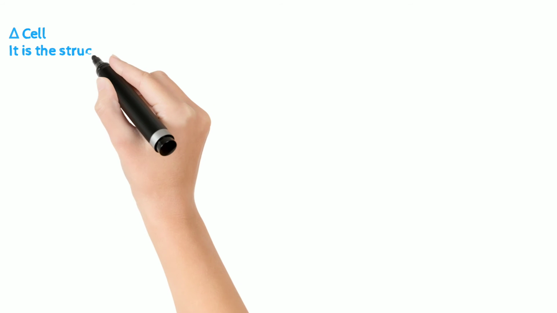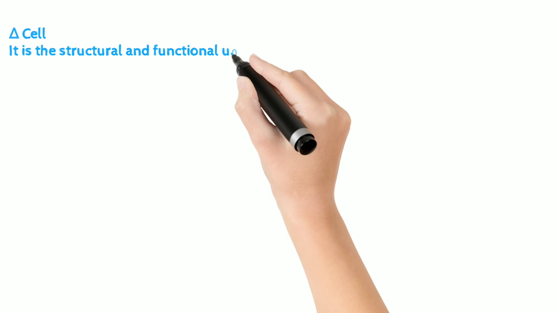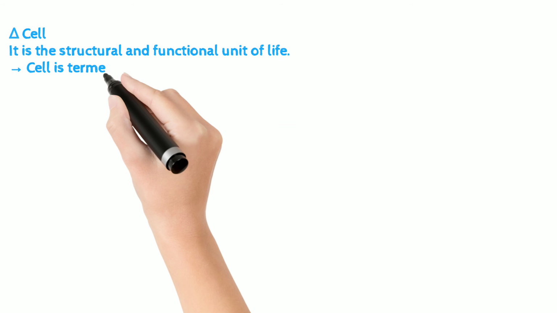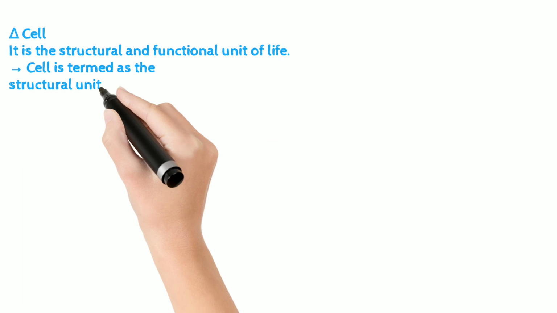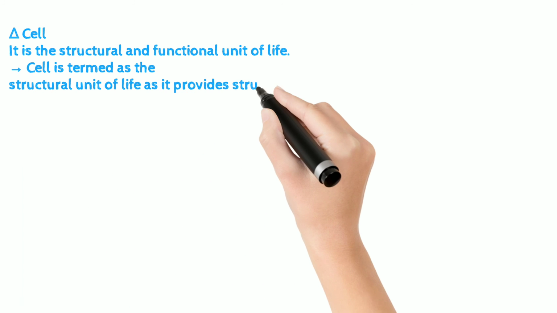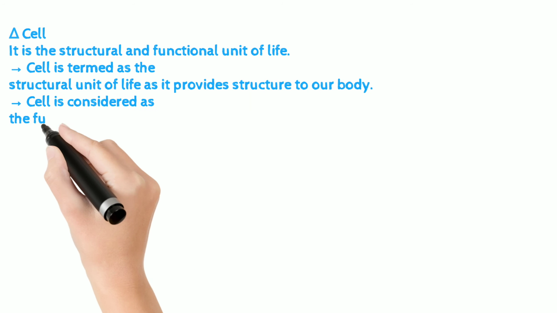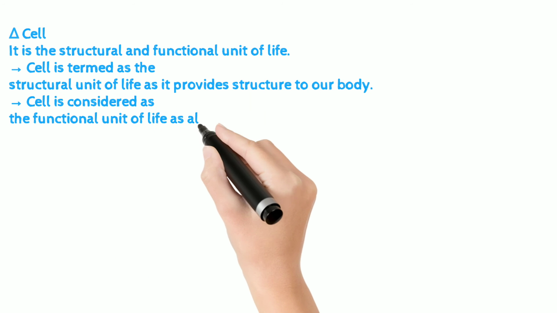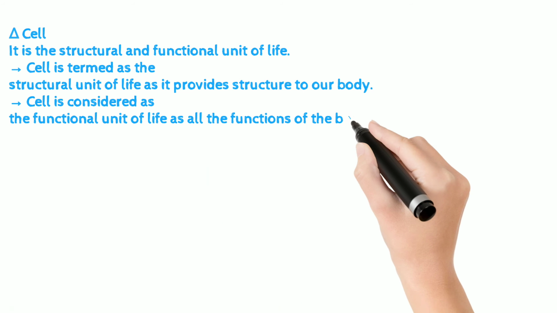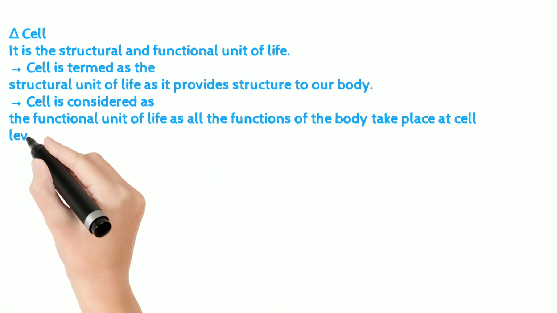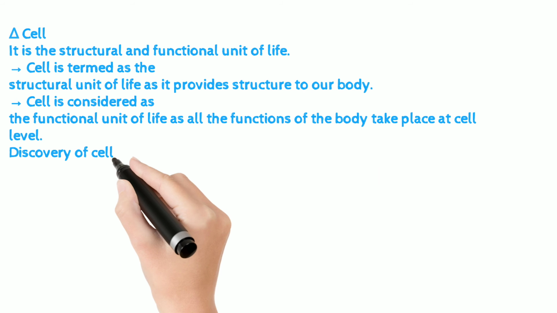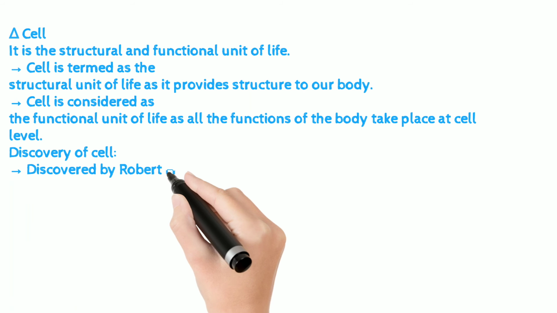Cell. It is the structural and functional unit of life. Cell is termed as the structural unit of life as it provides structure to our body. Cell is considered as the functional unit of life as all the functions of the body take place at cell level. Discovery of cell. Discovered by Robert Hooke in 1665.